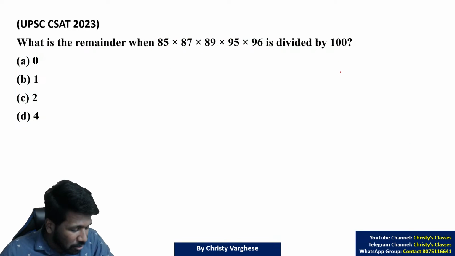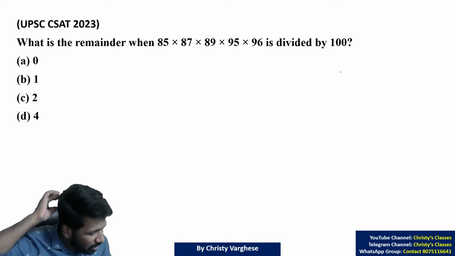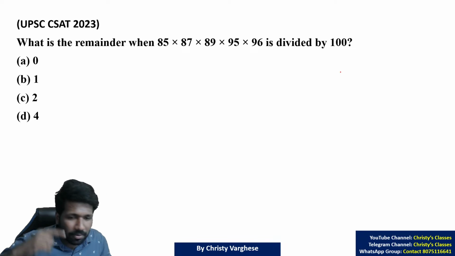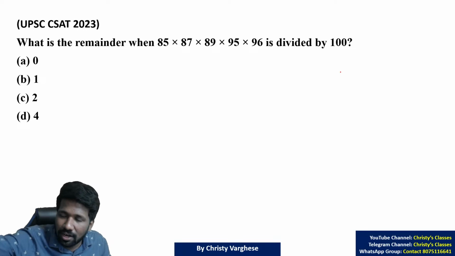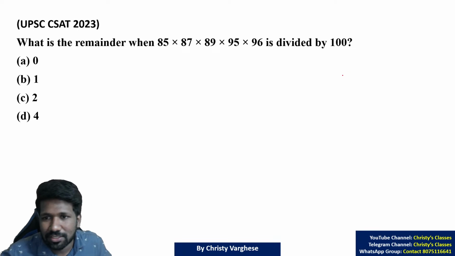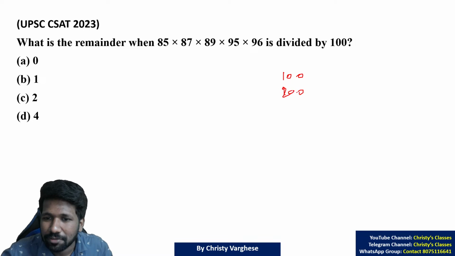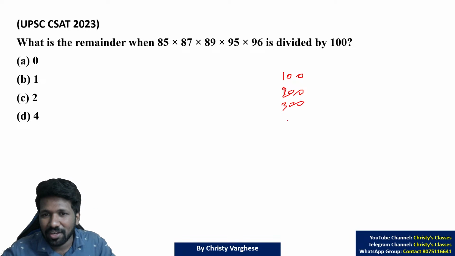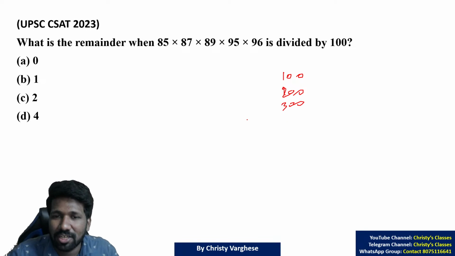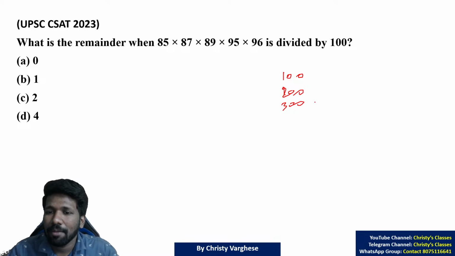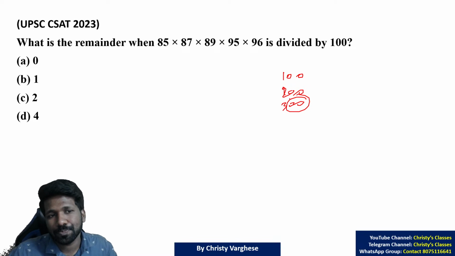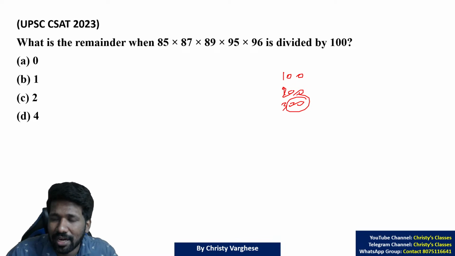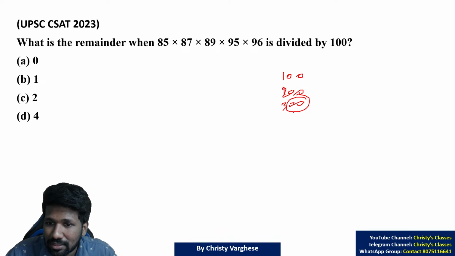I told you earlier about 25's multiples: 25, 50, 75, 100, 125. That question we discussed. In the same way, 100's multiples all end in 0, 0: 300, 400, 1500, 10,000, 20,000, 20,500. All are multiples of 100. So if a number ends with 0, 0, it is divisible by 100, which means no remainder.